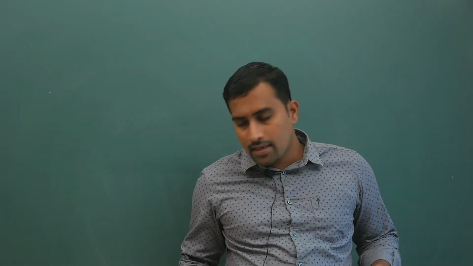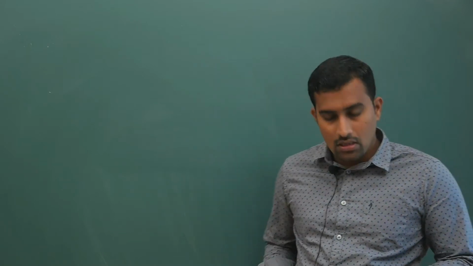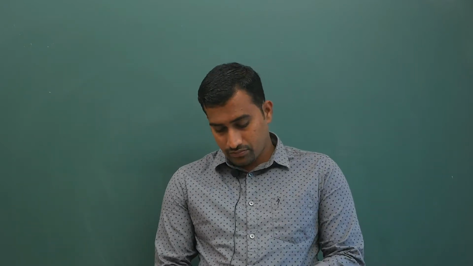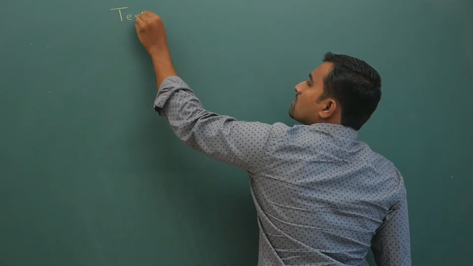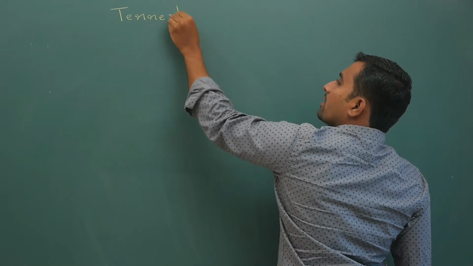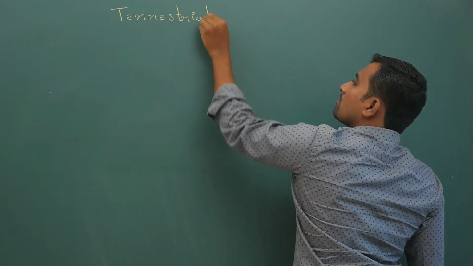Hello everyone, good evening. So in today's class, what we are going to do is understand terrestrial magnetism, the angle of inclination, which is also called dip, and we are also going to see the angle of declination as well. Now, the main heading to which today's class belongs is terrestrial magnetism.